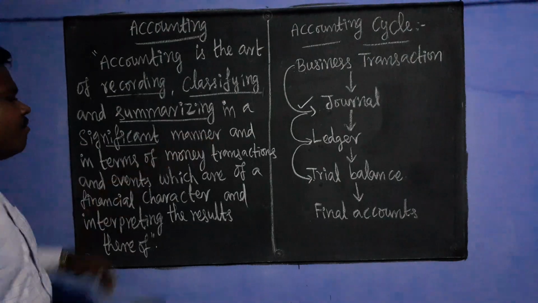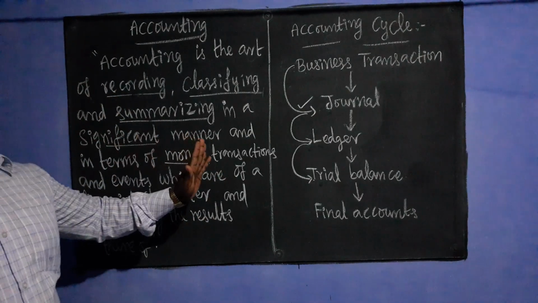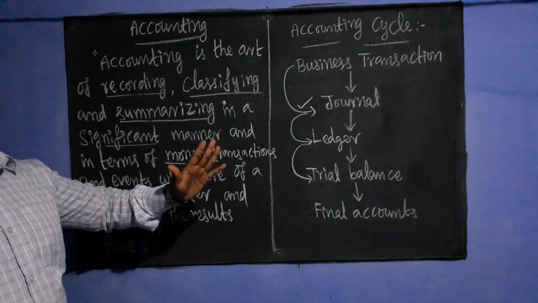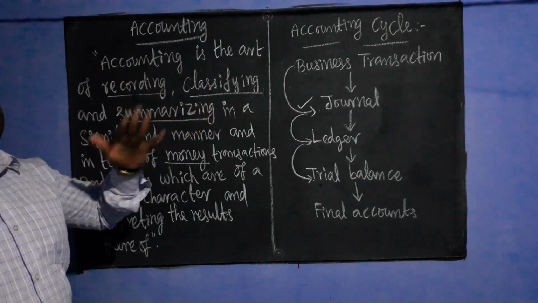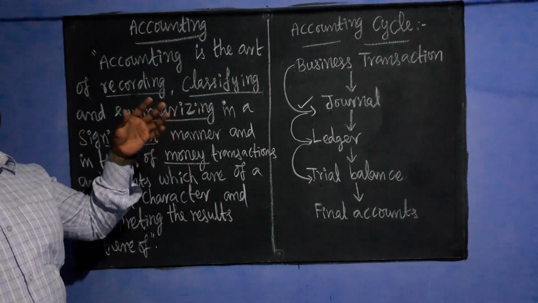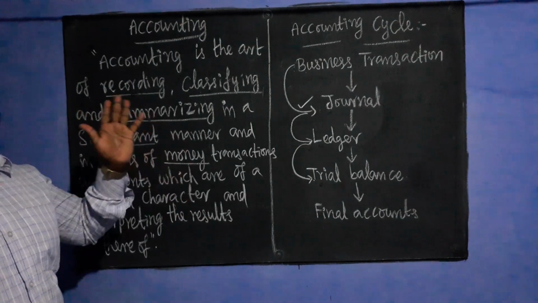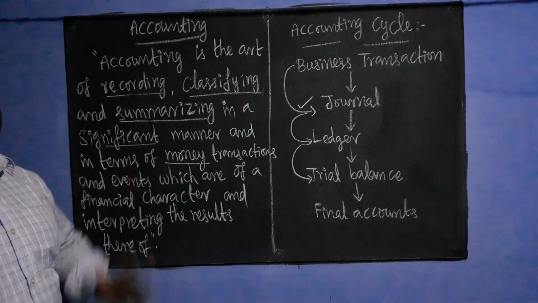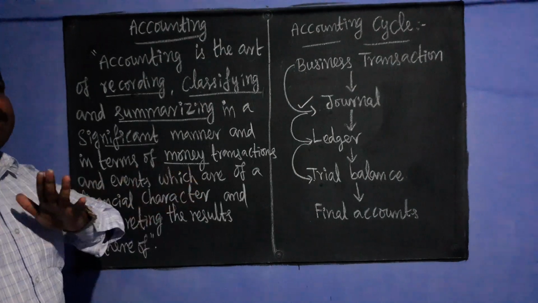In terms of money, that is very much important. We have already discussed in the concept of bookkeeping that all business transactions of a financial nature, only monetary transactions, can be recorded in the accounting books. Non-monetary transactions should not be recorded.